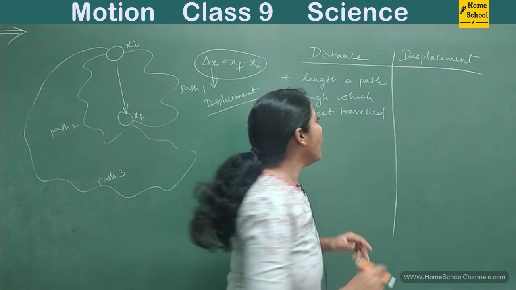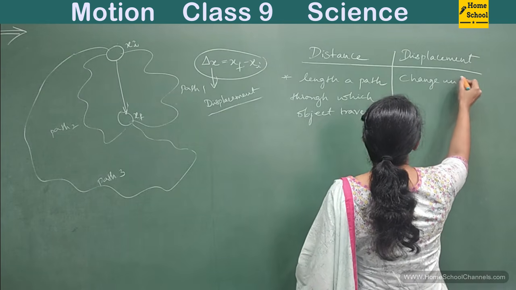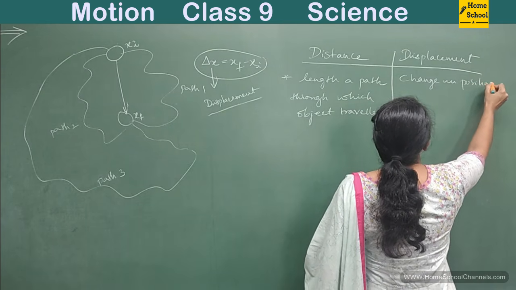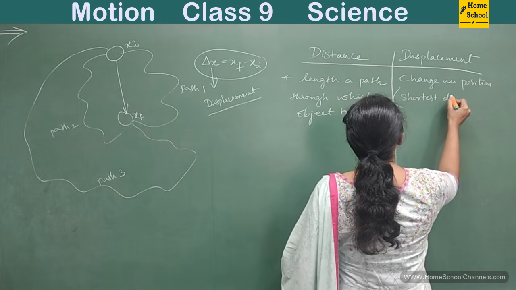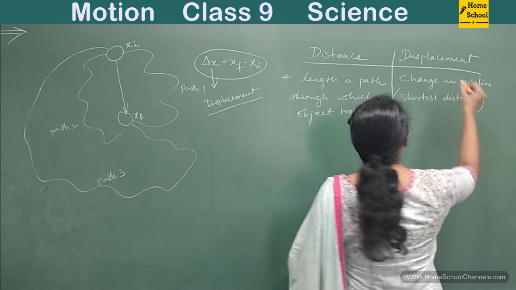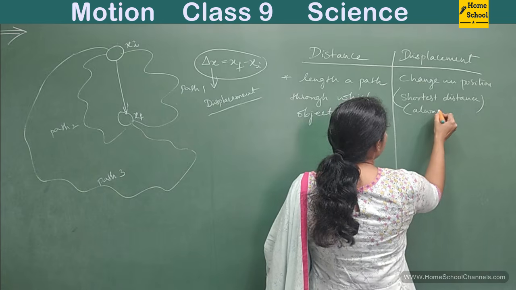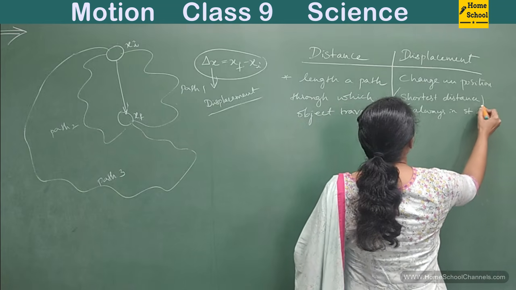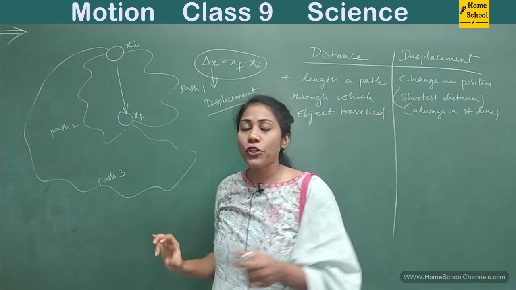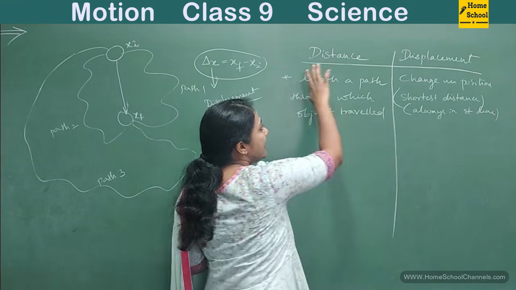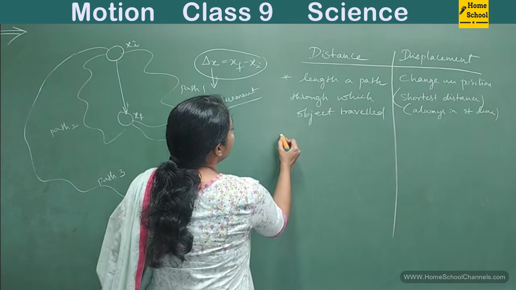Fine. So what I can write here is change in position. Displacement is actually change in position, or I can say shortest distance. Shortest distance is called displacement, and that shortest distance is always in a straight line, not like this. So I hope you got to know the difference between distance and displacement, right? Fine.